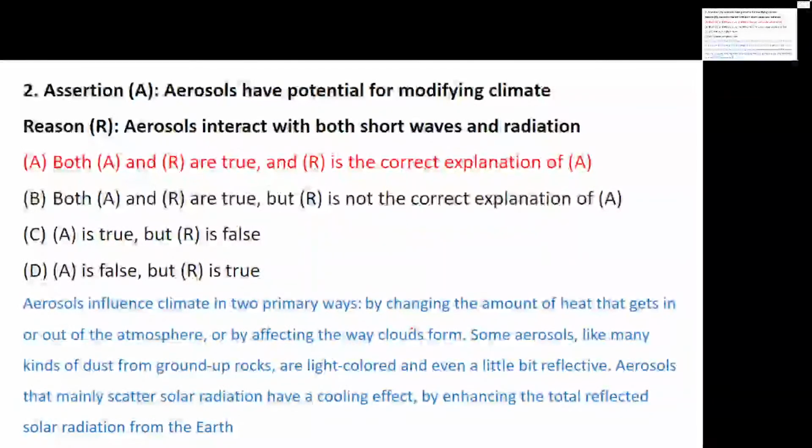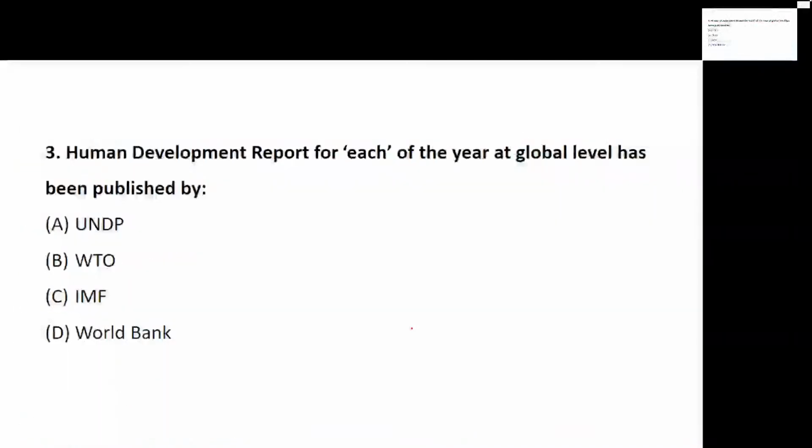And yes, the assertion statement is right, the reason is right, and it is a correct explanation. Talking about the Human Development Report for each year at the global level, it has been published by what? So we are talking about the Human Development Report for each year. Okay, it has been published.